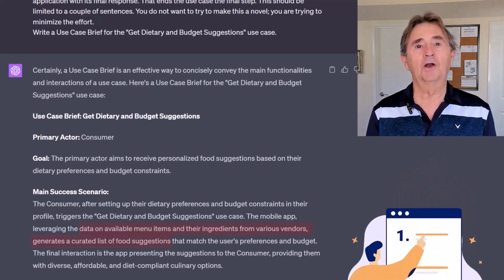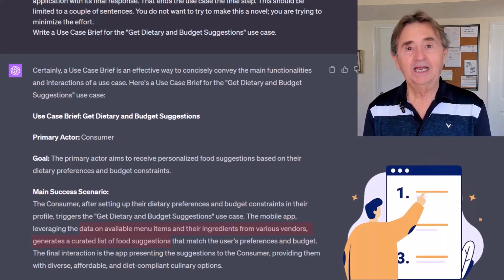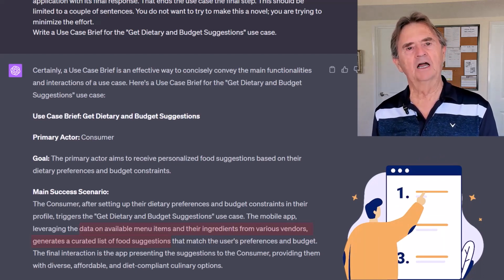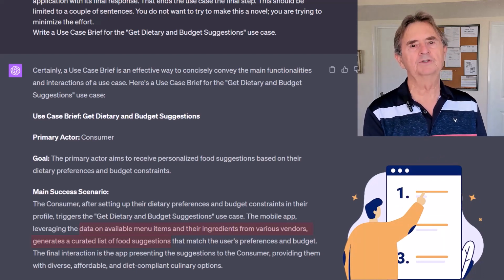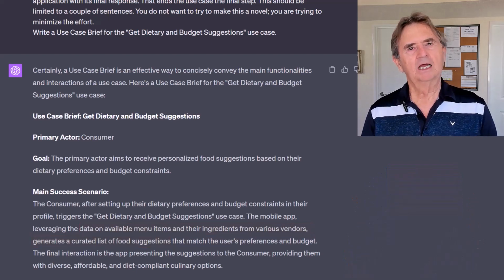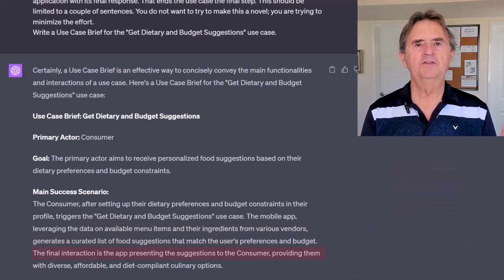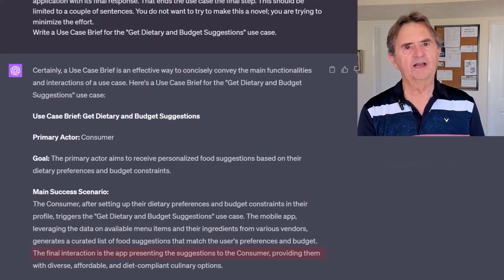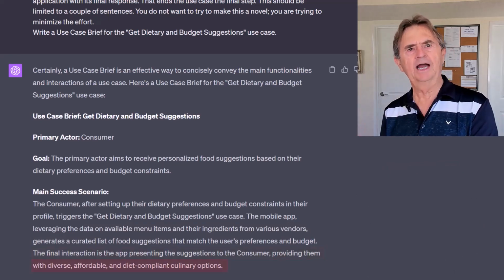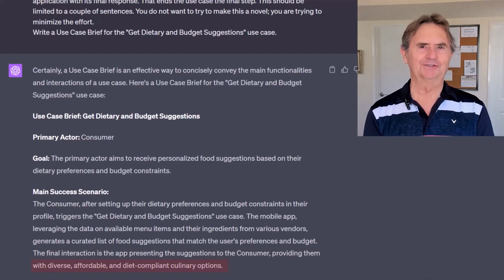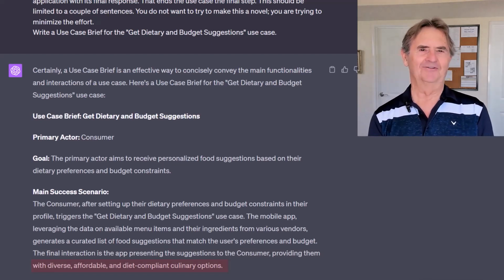Coincidentally, this is another prioritization hint for the product owner. It's essential for the app to accurately align suggestions with the user's preferences and budget. I also like how it depicts the final interaction, presenting the suggestions to the consumer, providing them with diverse, affordable, and diet-compliant culinary options. I couldn't have said it better myself.